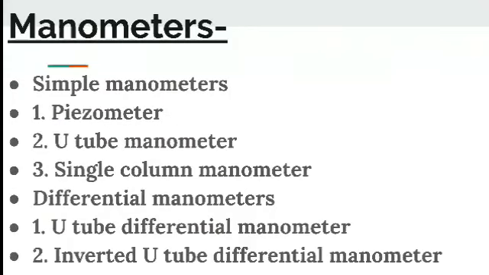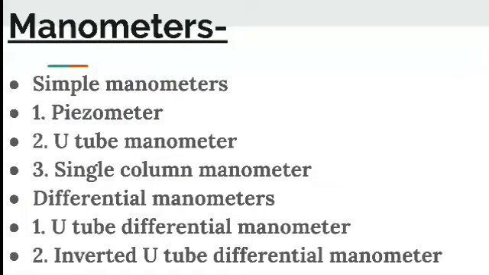There are so many types of manometers, which we classify mainly into two types: simple manometer and differential manometer.